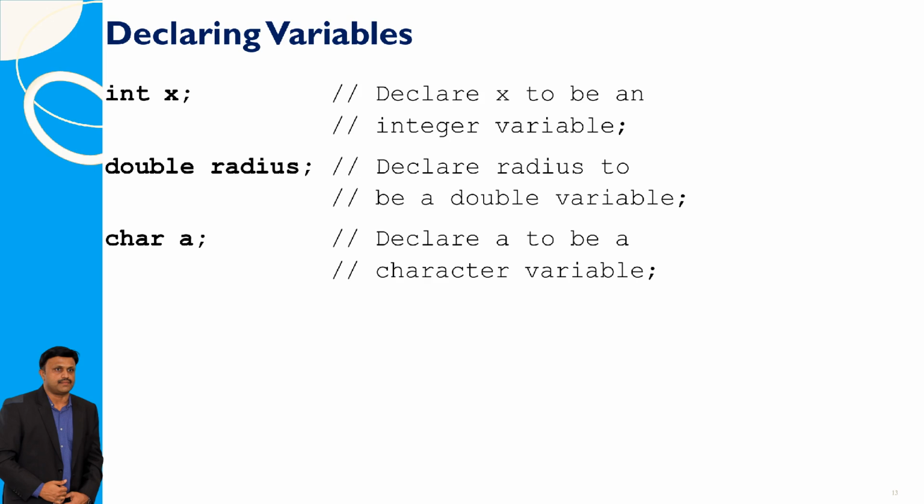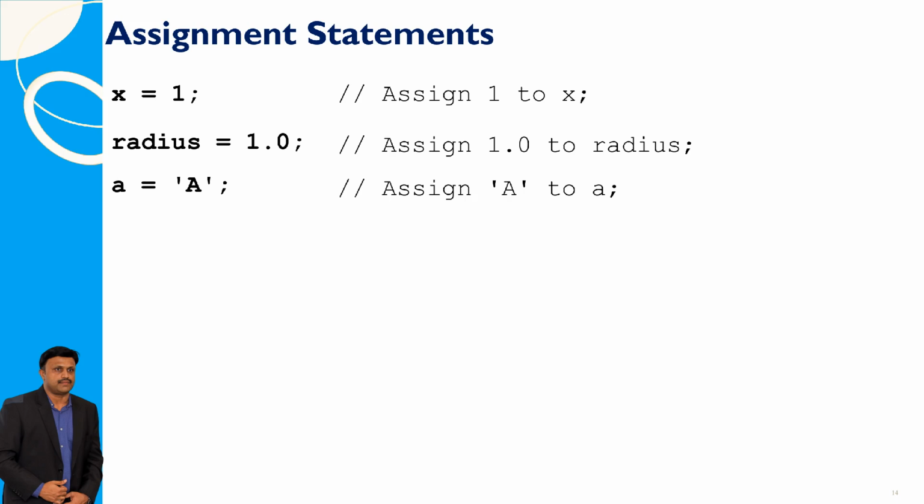int x declares x as an integer variable, double radius declares radius as a double precision floating point variable, and char a declares a as a character variable. Assignment statements are used to assign values to variables. For example, x = 1 assigns the integer value 1 to the variable x, radius = 1.0 assigns the floating point value 1.0 to the variable radius, and a = 'a' assigns the character a to the variable a.